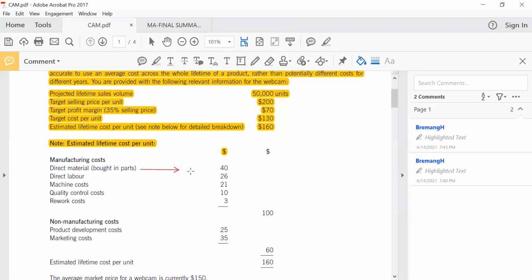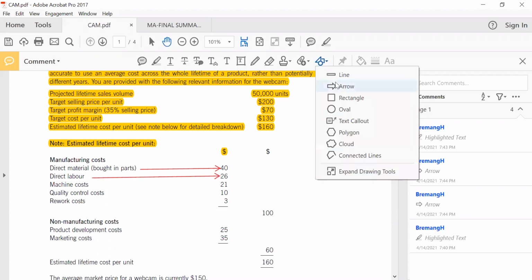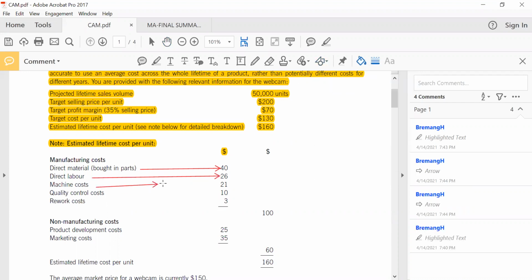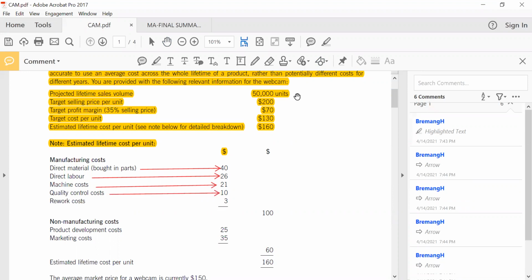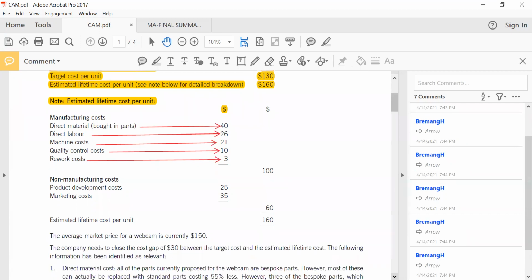We have direct material, which is 40. Then we have direct labor, which is 26. The next one is machine cost, which is 21. The next element is quality control cost, which is 10. I'm just walking you through, right? Then rework cost. At the moment the examiner has determined these costs, but they are going to change as a result of the footnotes.